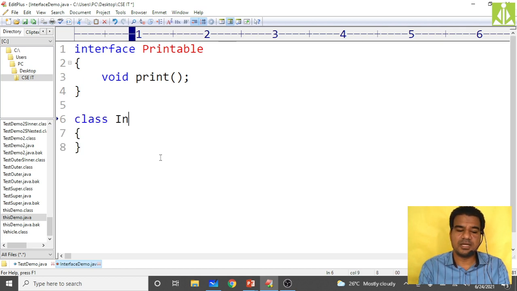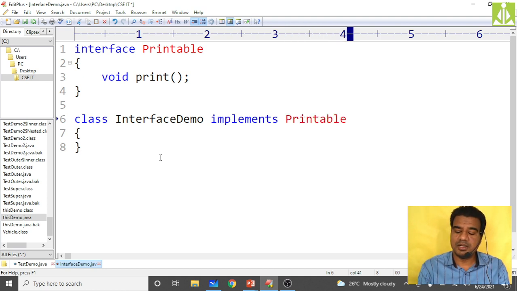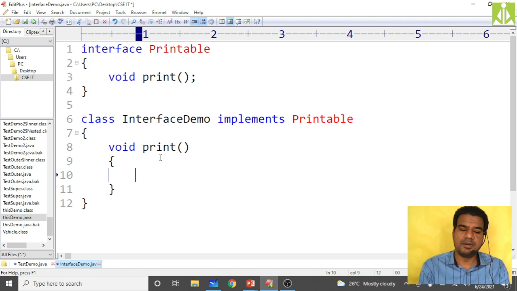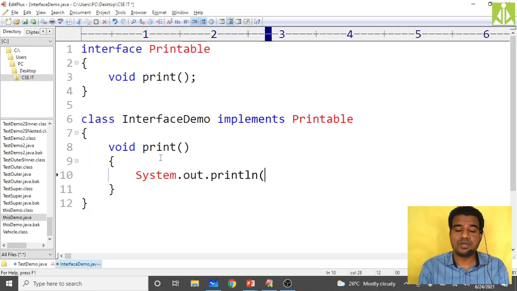My class name is InterfaceDemo, because we are demonstrating interface over here, and it should implement the Printable interface. When it is implementing, it should give the definition of that method, isn't it? It should give the implementation body. So that is System.out.println of a hello message, which we kept over here. Close this, and put the semicolon at the end.